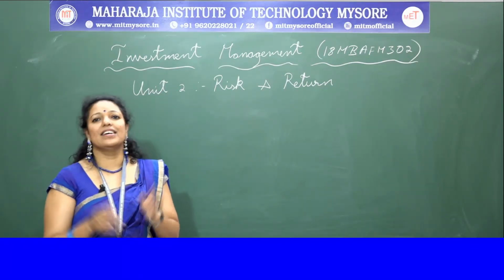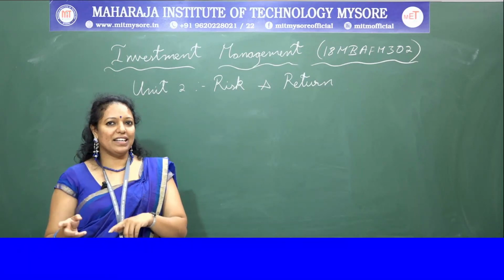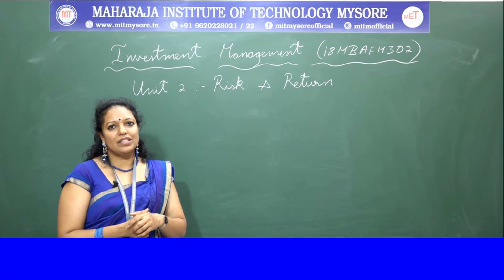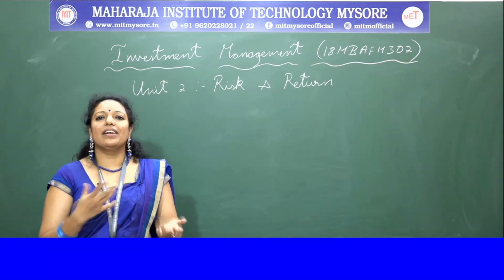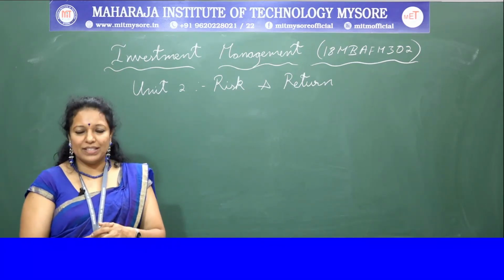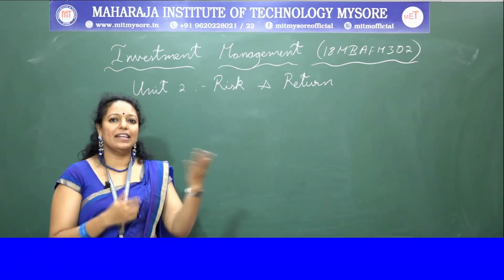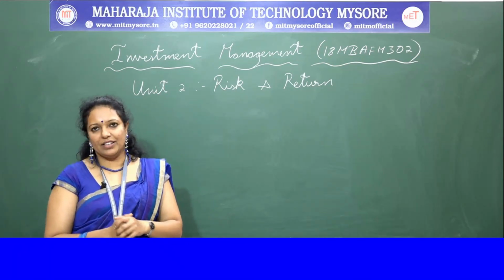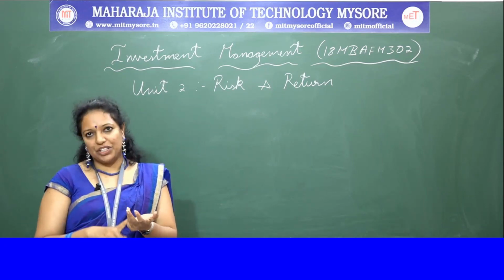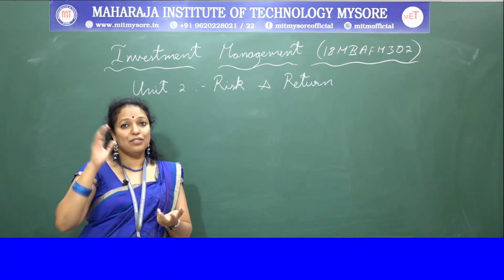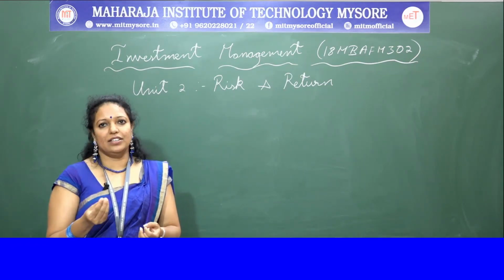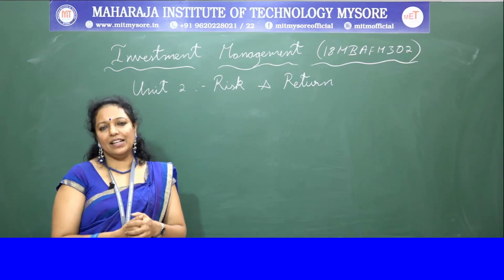Then we also discussed the unsystematic risk. Unsystematic risk means controllable risk. In that, we discussed the business risk. Business risk is the risk which arises due to the inefficiency of the management in business. In that, we had two factors, that is internal factors and external factors. In today's class, we discussed only the internal factors, which include the fluctuations in sales, changes in fixed cost, and also single product. These are all the different factors which influence the internal business risk.